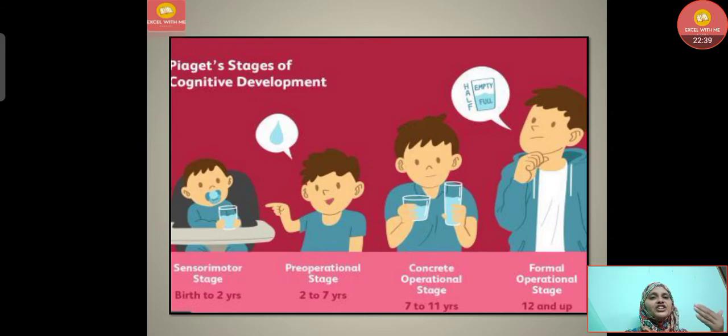In the pre-operational stage, the names will be registered in their mind, they get the knowledge that this is water. And then in the concrete operational stage, if there is a tall glass and a wide glass, and half water is filled, then they will understand, they will conserve the things here. And in the formal operational stage, that half glass, is it half empty or half full, they will come to a conclusion. Abstract logical thinking, problem solving will come in this stage.